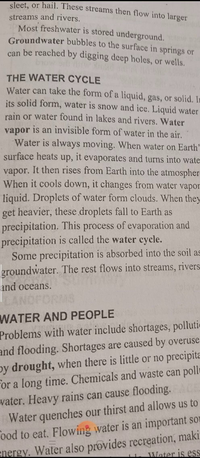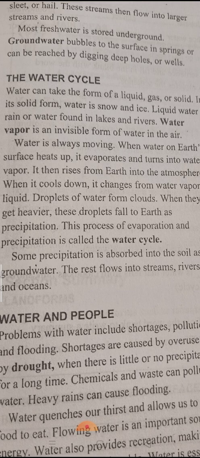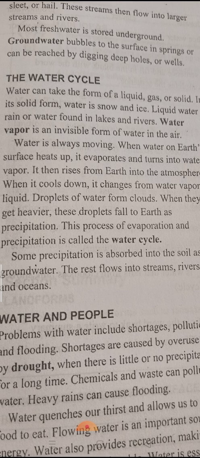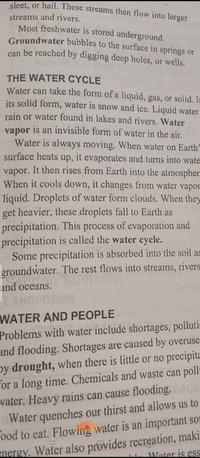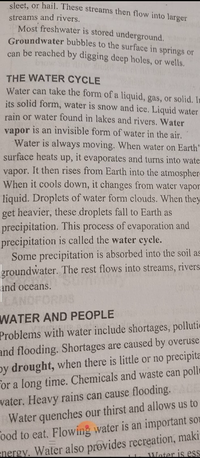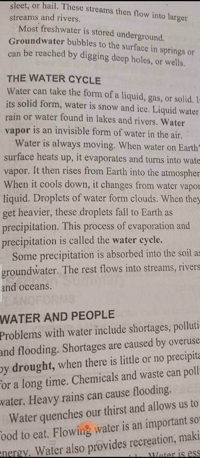Okay, what happens if we heat water? Water is always moving. And when water on Earth's surface heats up, when we heat water, what can we see? Water evaporates. If we heat water, water evaporates. Evaporate means turn from liquid into vapor.